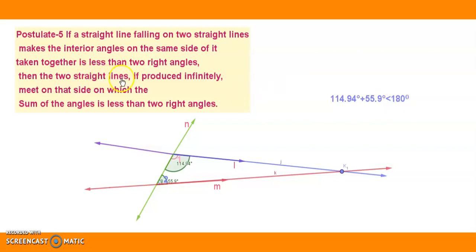Then the two straight lines, if produced infinitely, meet on that side on which the sum of the angles is less than two right angles. So if we produce them infinitely, then these two lines meet in the direction where the sum of these two interior angles is less than 180 degrees. They are intersecting lines; they meet at this point. This is the fifth postulate given by Euclid.